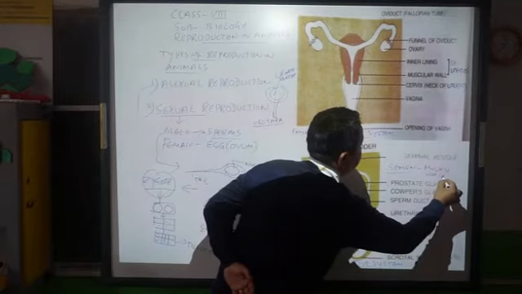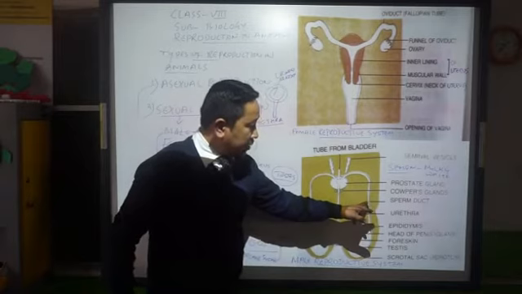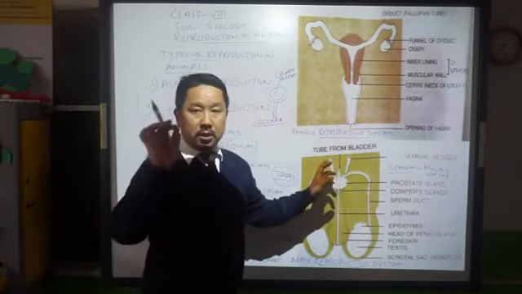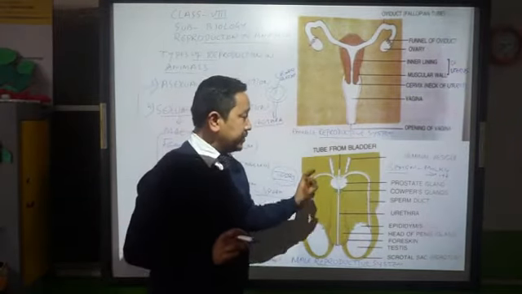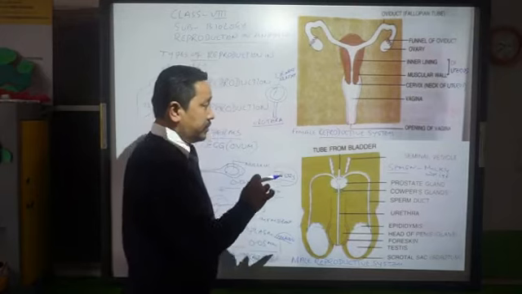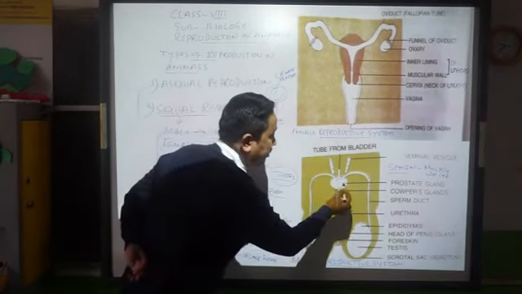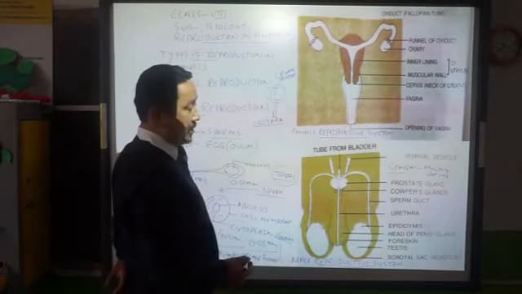So milky white semen is formed here of the sperm coming from here through this sperm duct, and the secretion produced by this seminal vesicle. That semen is now neutralized by the alkaline produced by this prostate gland.